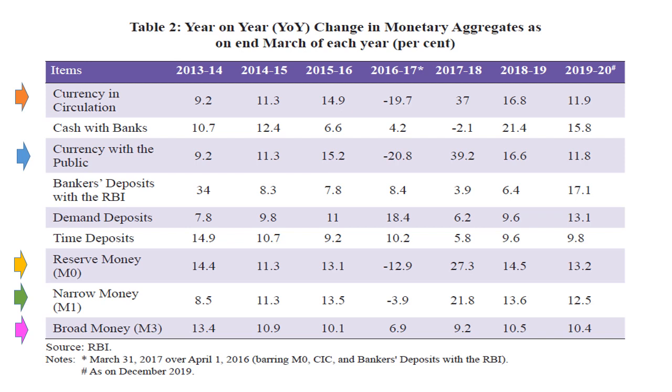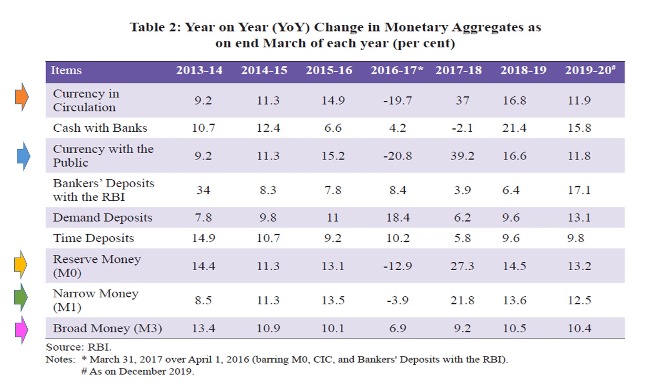Second last row is for narrow money, that is M1, and there was an increase of 12.5% in 2019-20 in narrow money, and the broad money also increased by 10.4% in the same year. Now we can see the data of 2016-17. Now we can see there are 4 values which have negative sign against them.